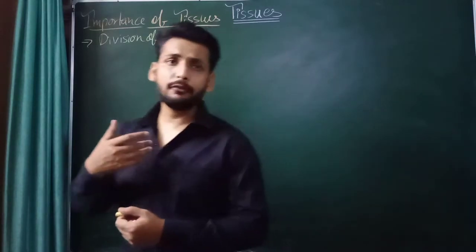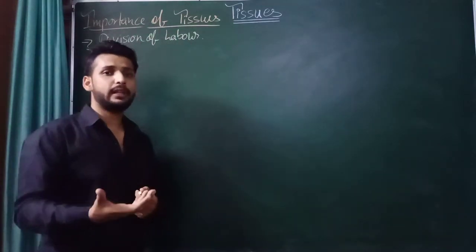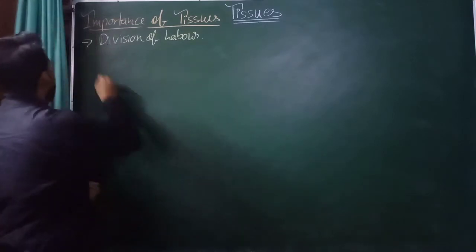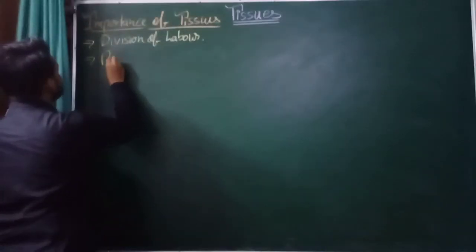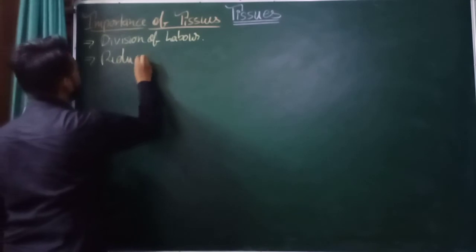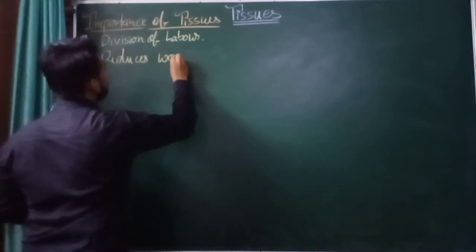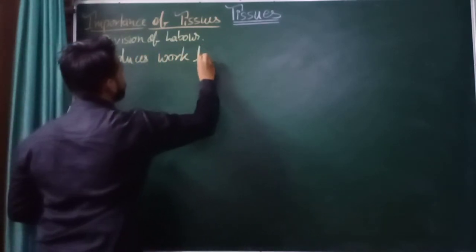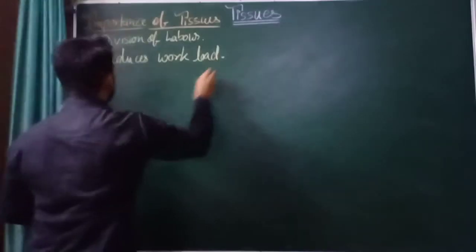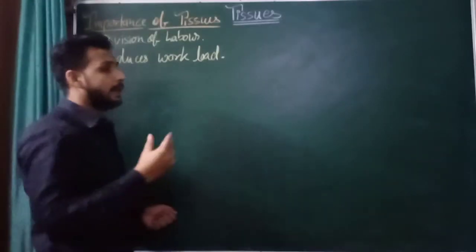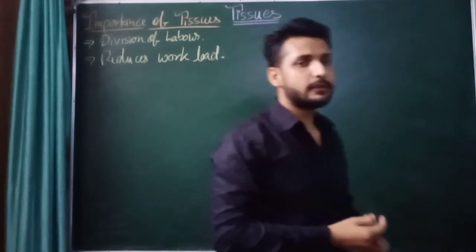So here the work is reduced. So it reduces workload, right?